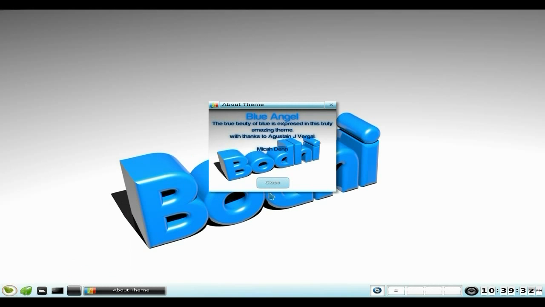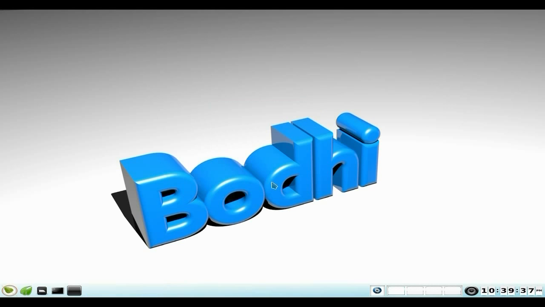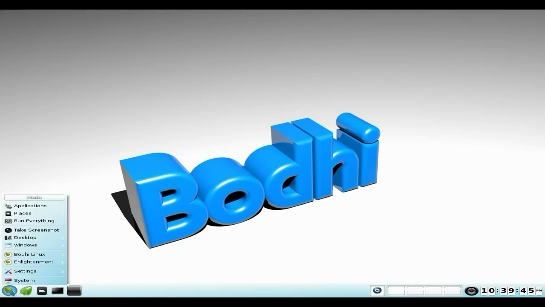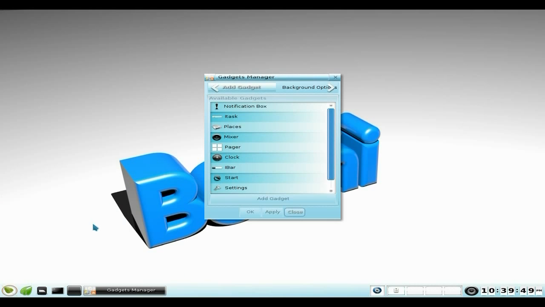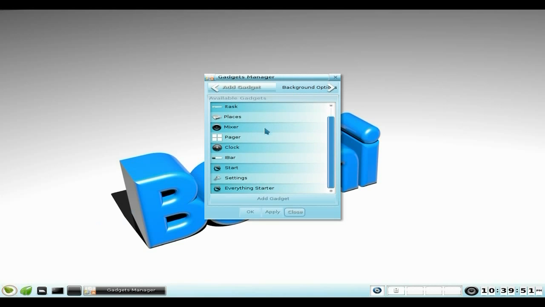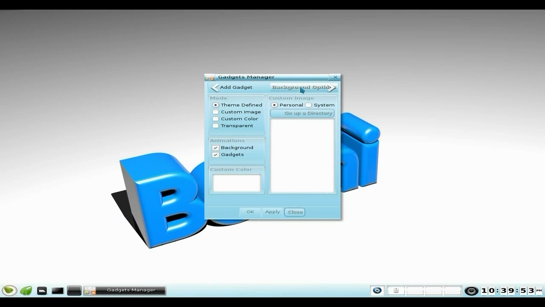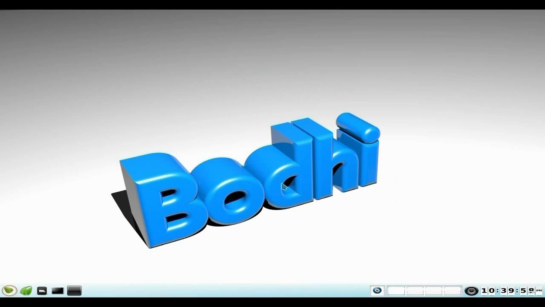How about our themes? We get the blue theme, because that's why I installed it on the system, but you can get a lot more. All I'm going to say is you're going to have to download a lot more stuff with Bodhi than you are with Macpup. But it's horses for courses at the end of the day. You also get gadgets, so you can get all your bits and bobs down here and get stuff going. Your background options, there is none, whereas in Macpup, there is. Another difference. There's lots of differences between the two.